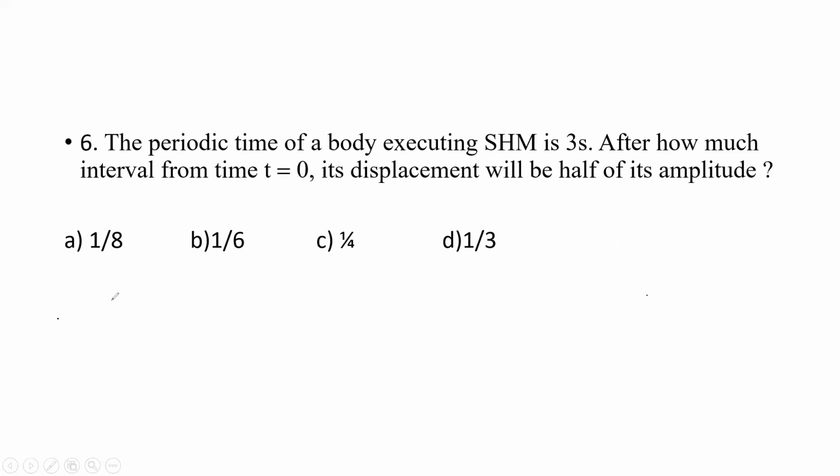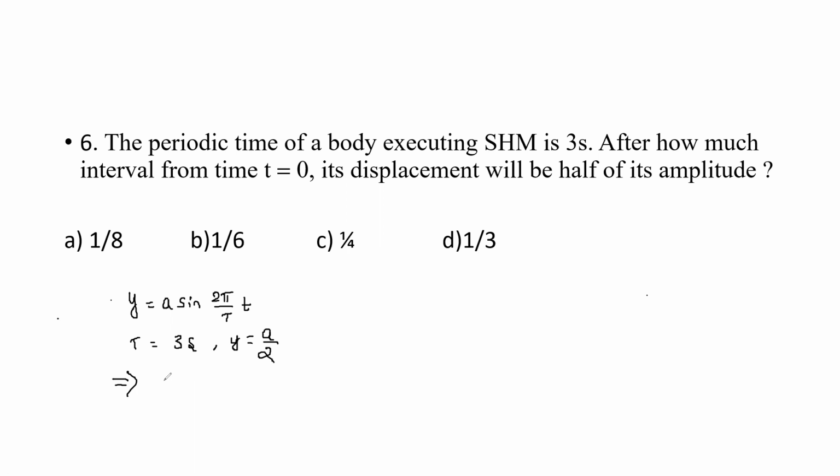See, the standard equation is y is equal to a sine of 2 pi divided by T into t. This is the standard equation. What they have given is the time period T is equal to 3 seconds, and the displacement becomes half of the amplitude. Half of the amplitude means a divided by 2.